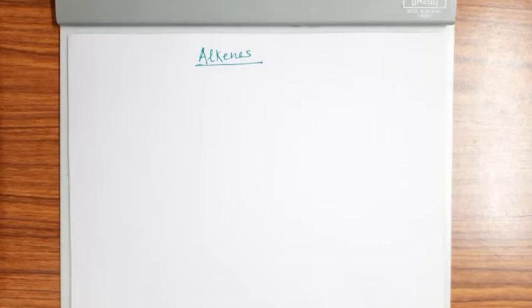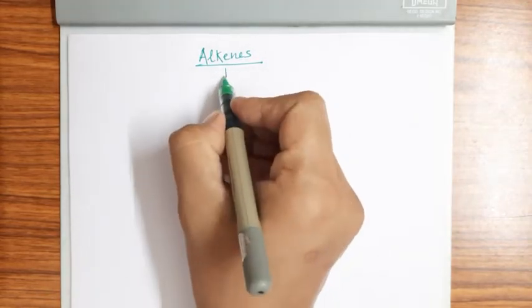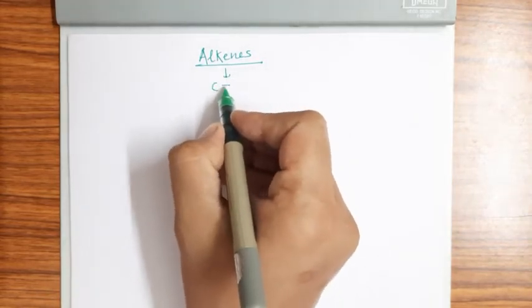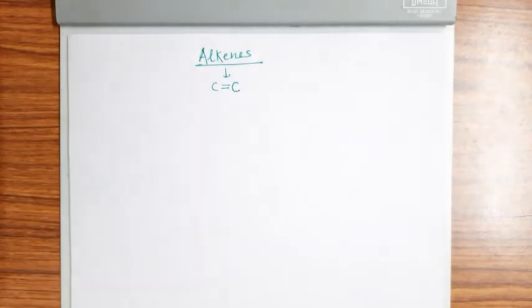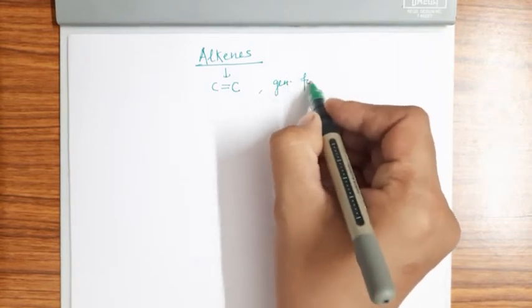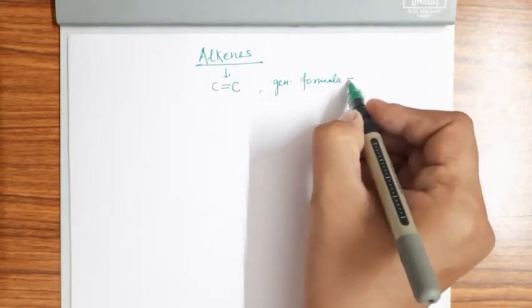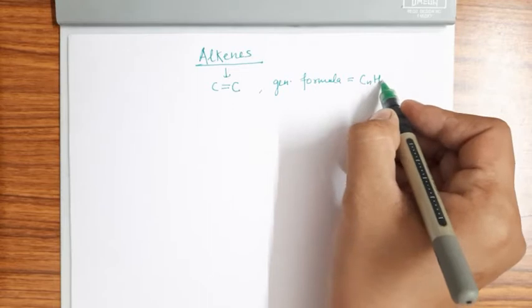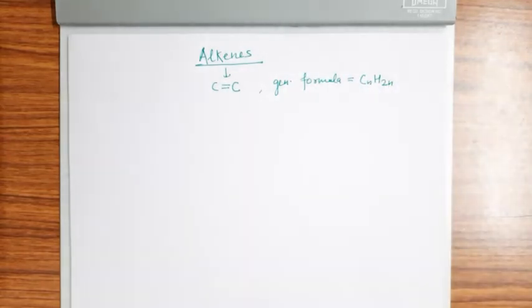As we know, alkenes are the carbon hydrogen compounds which consist of a carbon-carbon double bond, right? Carbon-carbon double bond compounds are known as the alkenes. And the general formula of alkenes is CnH2n.